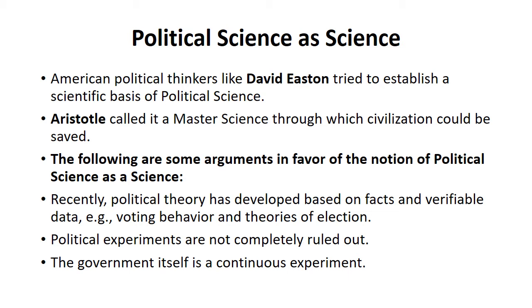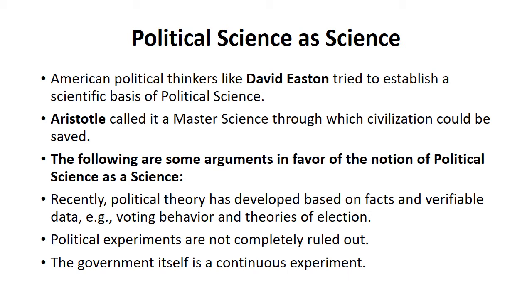Another argument which supports political science as a science is that political experiments are not completely ruled out. That means there are some sort of political experiments in political science. For example, people voting for some candidate, and that candidate winning, and that candidate helping those people and trying to fulfill the things that he had said while campaigning and doing other things. So political experiments are not completely ruled out, and we cannot completely rule them out.